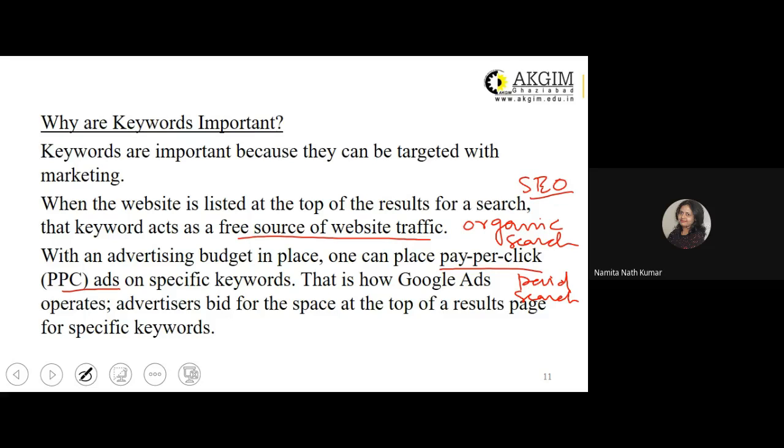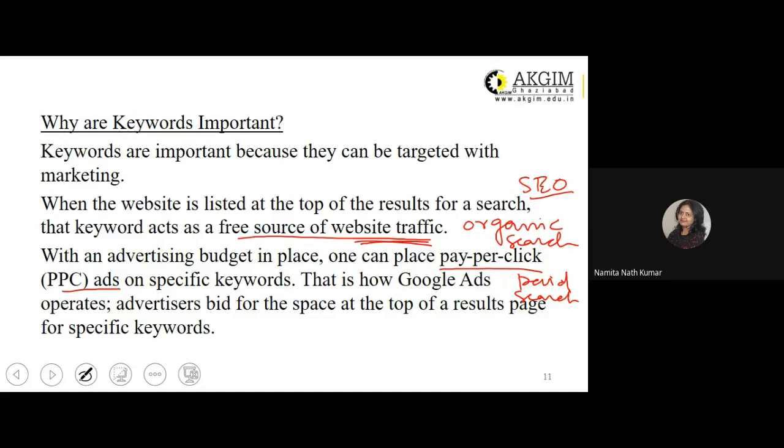So what happens is, whenever that keyword is typed in, the web page wherein your content is available, which includes that keyword, will be reflected on the search engine's result page. So that is a free source of website traffic because you have not paid anything, but your URL is being reflected, and by clicking on that website address, the online user gets directed towards your website. So that is what creates your website traffic. And it is free because you are not making any payment in the form of advertisement.